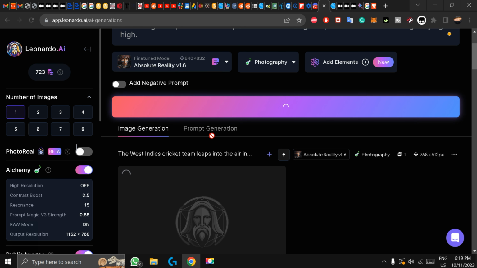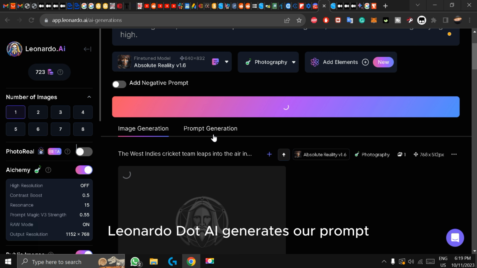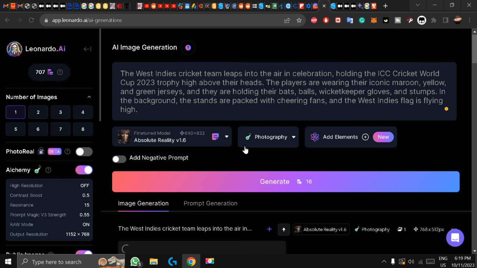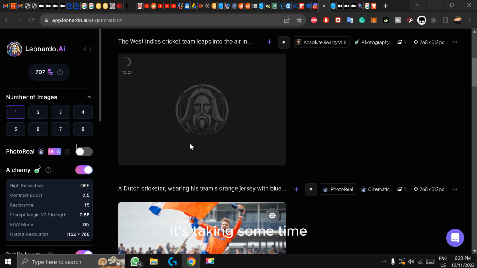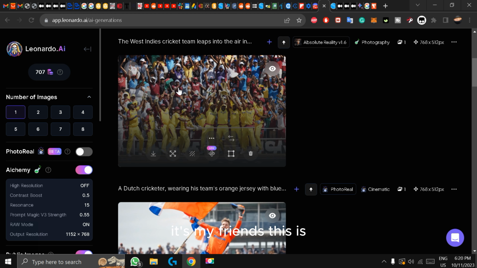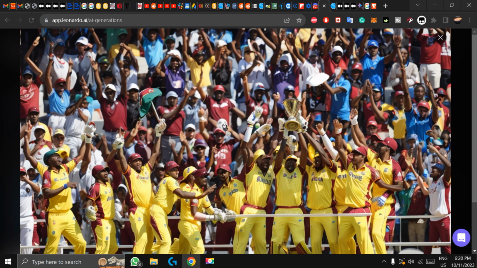Let's see how Leonardo.ai generates our prompt. It's taking some time, I think around about 15 seconds or more. Yes, it's taken 18 seconds now, and in the 19-second mark, my friends, this is the World Cup, my friends, and the jersey is yellow and brown, maroon.